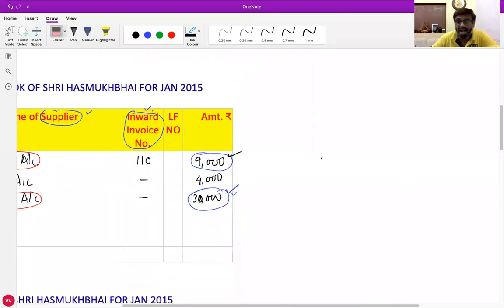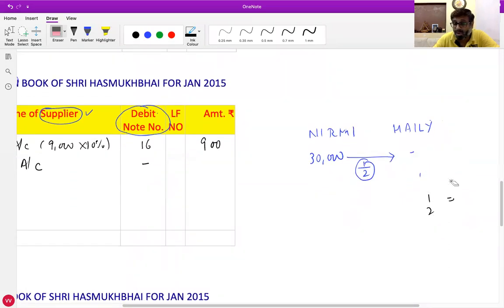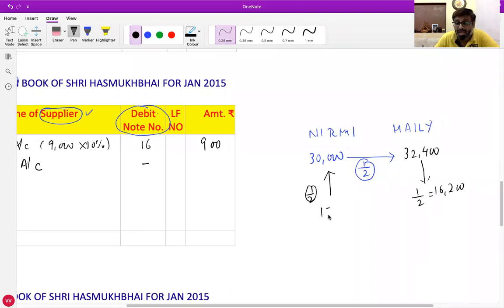We have not sold half of the goods. We have sold the entire goods for 32,400. Haley returned half the goods for 16,200. But when we return to Nirmi, we will take half of 30,000 only, that is 15,000 rupees.